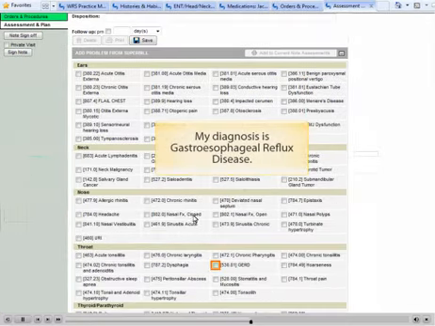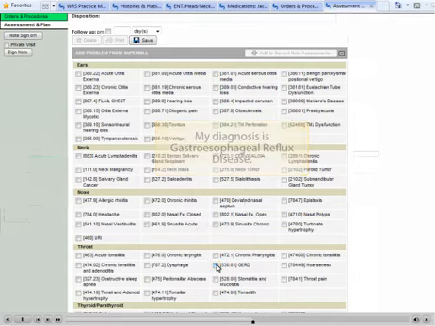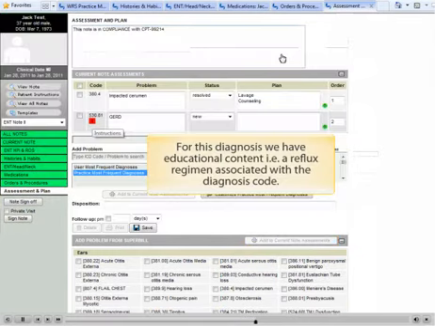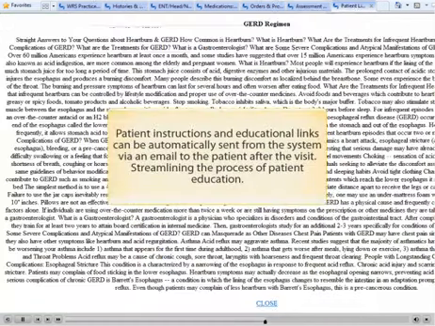My diagnosis is Gastroesophageal Reflux Disease. For this diagnosis, we have educational content, for example, a reflux regimen associated with the diagnosis code. Patient instructions and educational links can be automatically sent from the system via an email to the patient after the visit, streamlining the process of patient education.